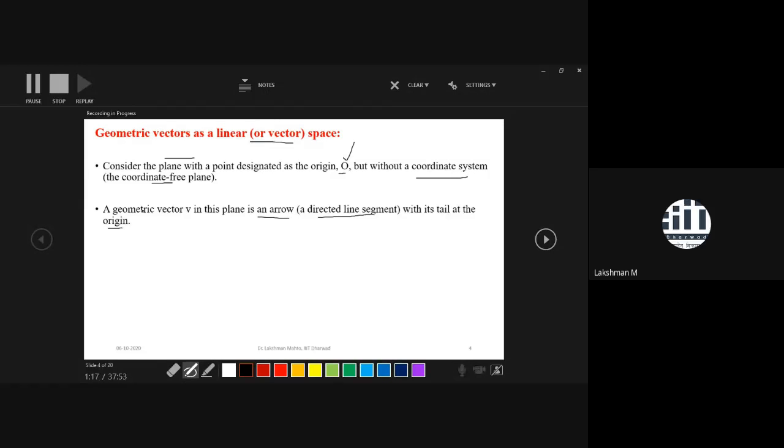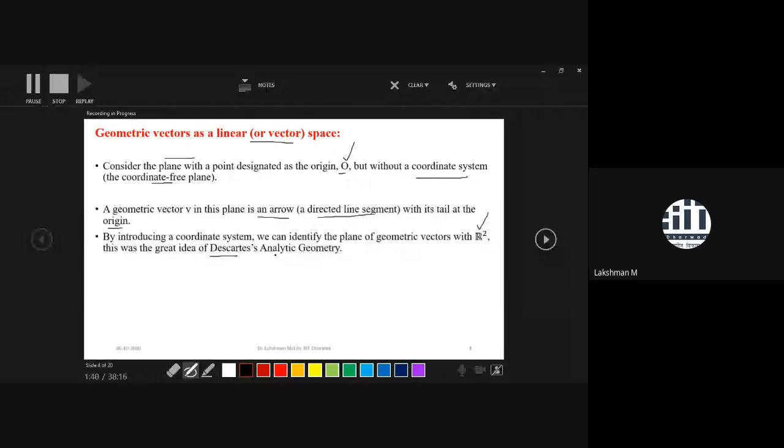Due to that we call it a geometric vector. You can also call it the position vector of a point. But remember that we don't have any coordinate system. By introducing a coordinate system, we can identify the plane of geometric vectors with two-dimensional Euclidean space. Recall that Descartes was the father of coordinate geometry.